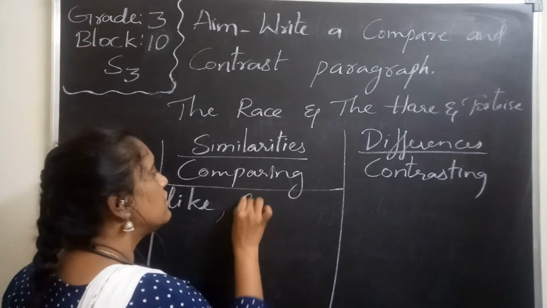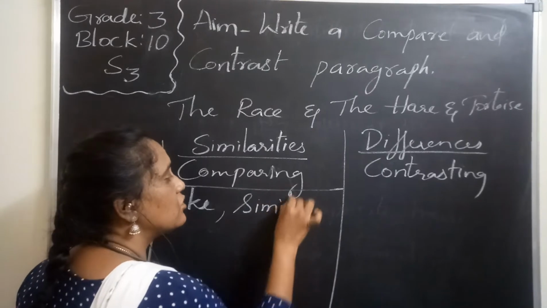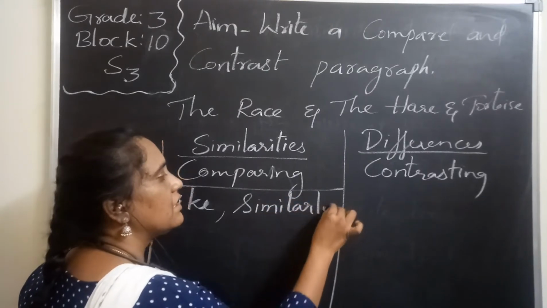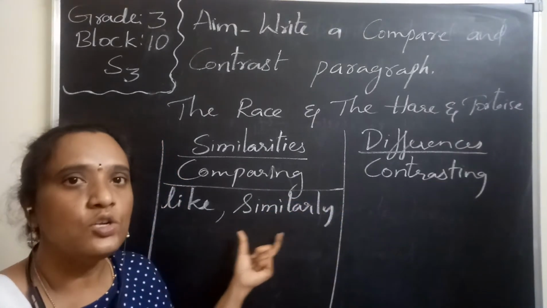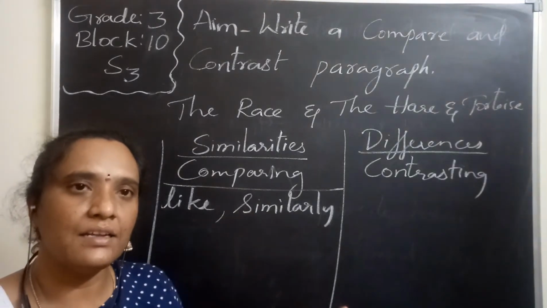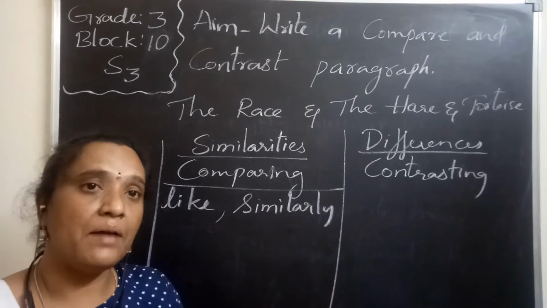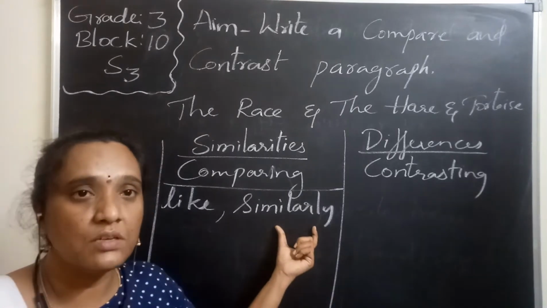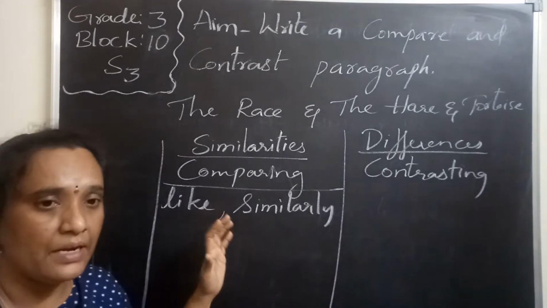I can also use the word similarly. Similarly, in both the stories the characters are similar. So there I am talking about the similarity, and I can use the word similarly to compare things.